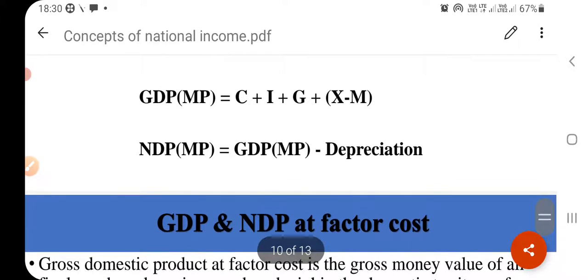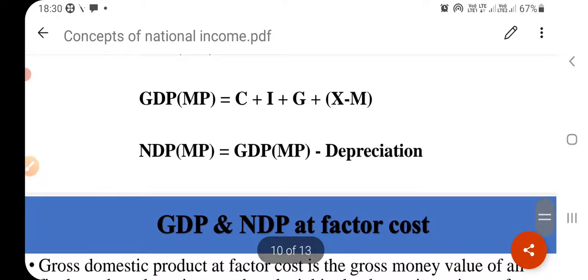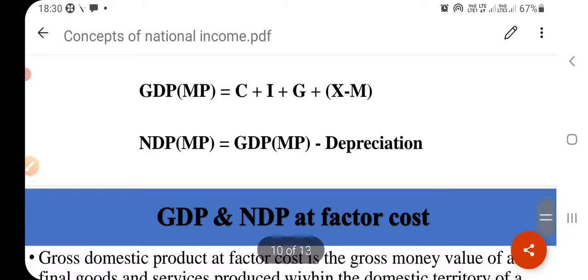How can you calculate the NDP at market price? It is very easy. If you want the net value, then GDP at market price minus depreciation gives you NDP at market price.